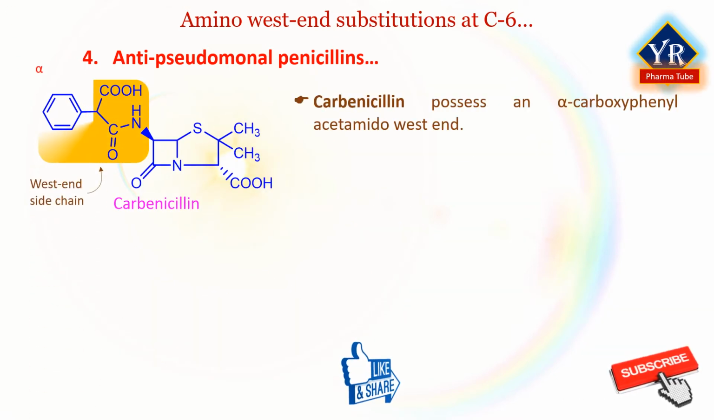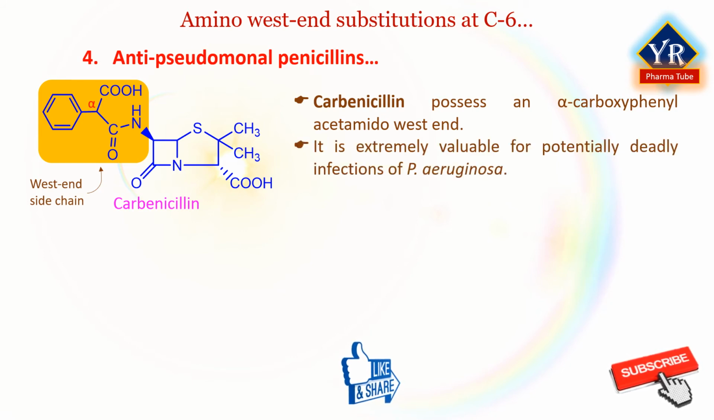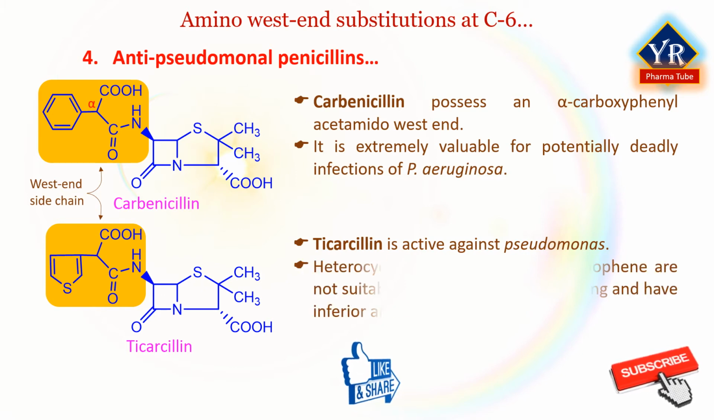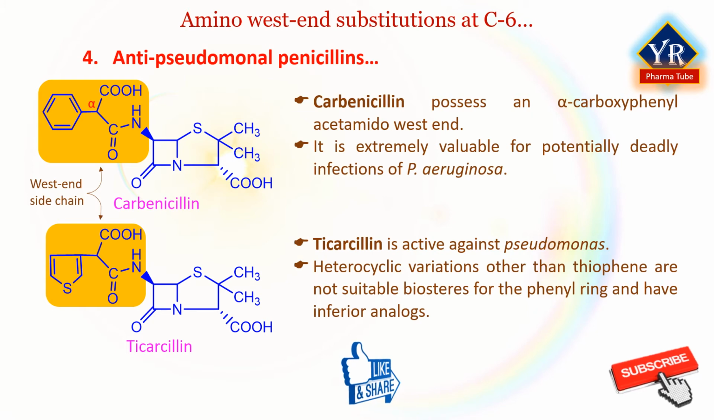Carbenicillin possesses an alpha-carboxy phenyl acetamido west end and is the prototypic penicillin containing an acidic west end chain. This agent has been extremely valuable for the treatment of potentially deadly infections of Pseudomonas aeruginosa. Ticarcillin is more active than carbenicillin against Pseudomonas and is generally more useful. For the most part, heterocyclic variations other than thiophene are not suitable bioesters for the phenyl ring and have inferior analogues.